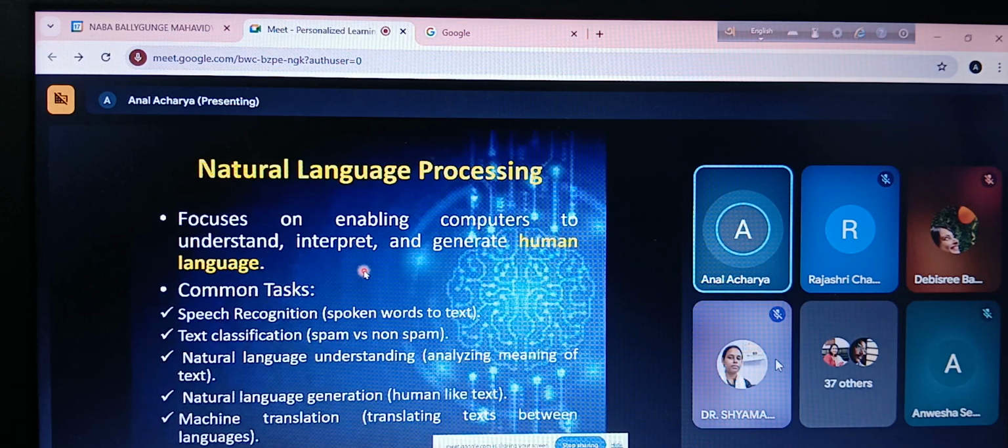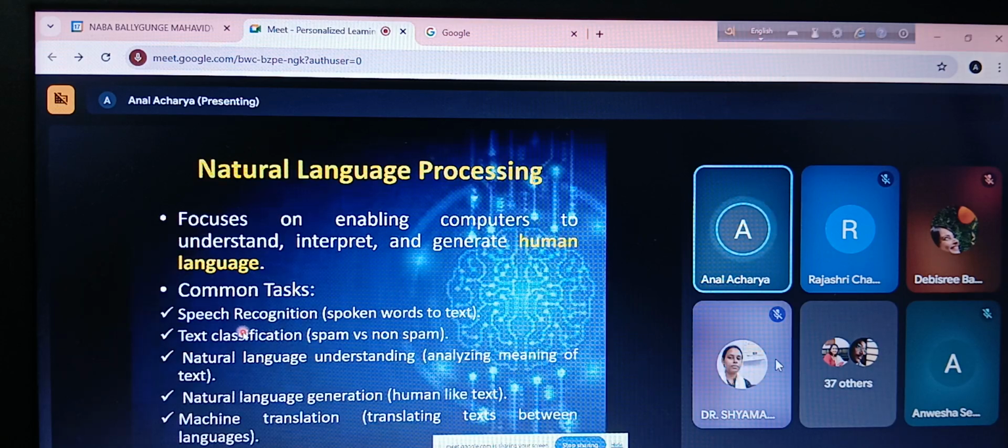Again in Bengali, Bankim Chandra used to write Bengali in a certain form. Rabindranath Tagore used to write in a certain way. And after that, if we take up Sharat Chandra, his way of writing is a little bit different. Again, the modern authors. I am very much a fan of Sunil Gangopadhyay, who has another style of writing. So all these forms have to be understood by the computer.